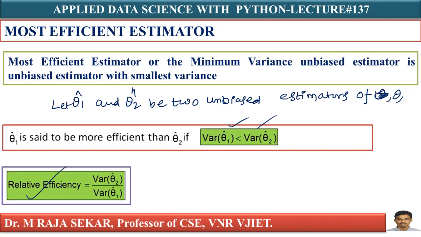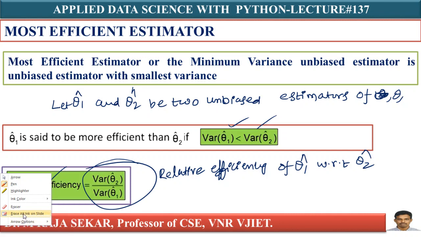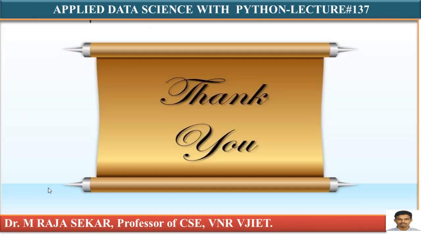I can say the relative efficiency of theta 1 cap with respect to theta 2 cap is the variance of theta 2 cap divided by the variance of theta 1 cap, isn't it? Just go through these basic points.